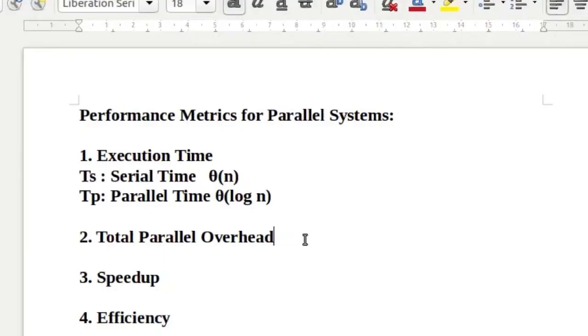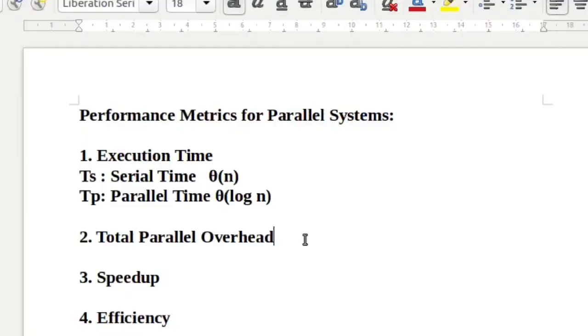Now in the previous video we have seen the overhead that is required when you are parallelizing any process or any task. So what kind of overhead do we require? Inter-process interaction, excess computation, or idling. This is the extra overhead that is incurred in a parallel system.